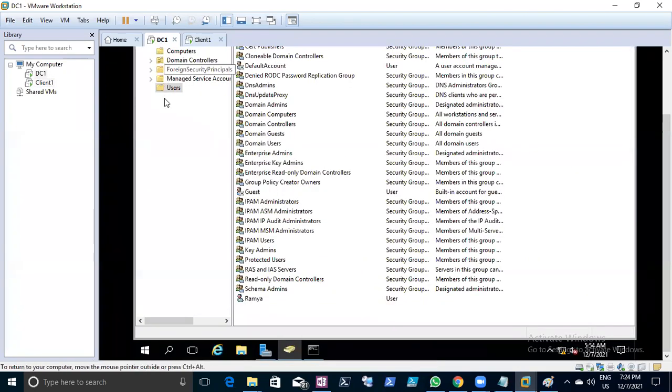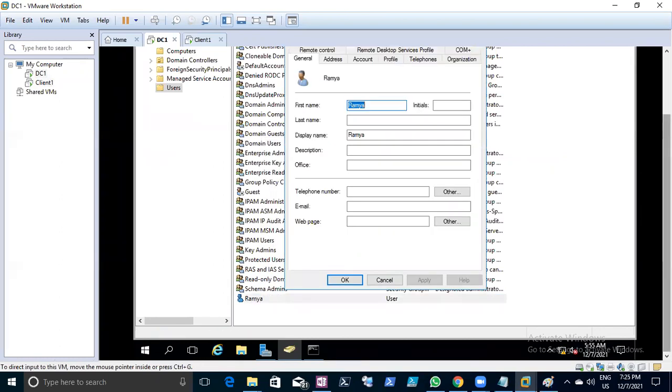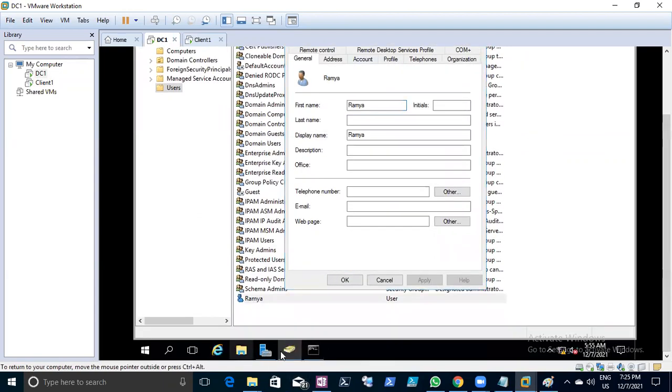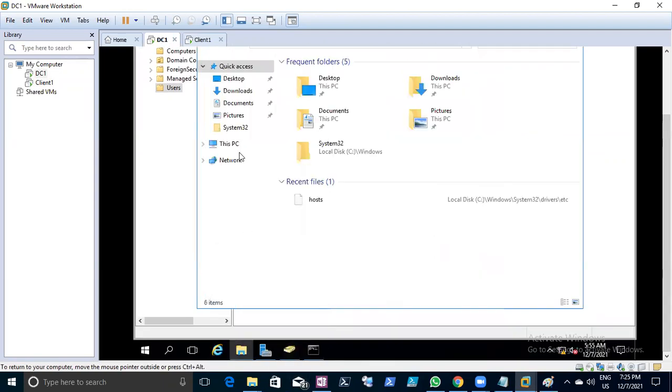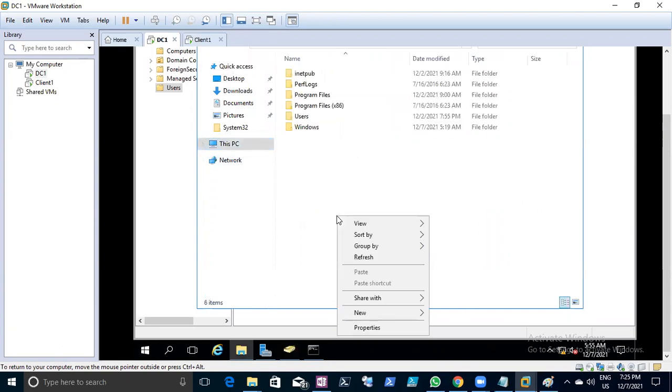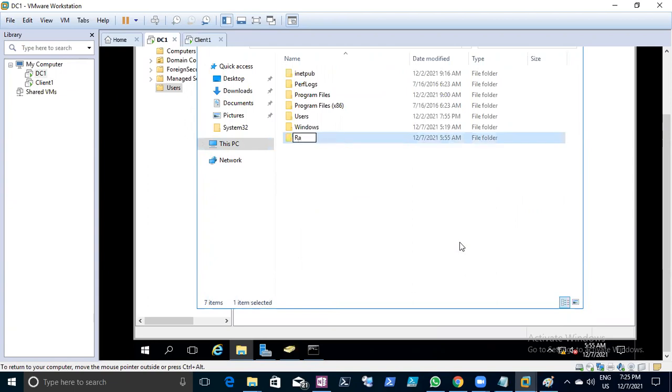Go back to your computer, go back to the user properties. Now what you can do is create one folder inside the C drive, for example, Ramya drive. I'm giving an example. Okay, Ramya drive.